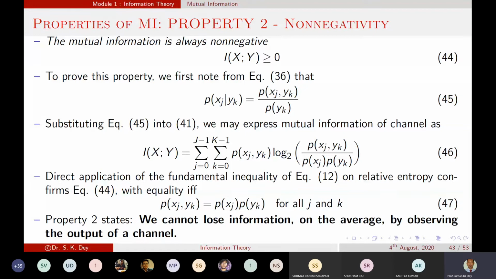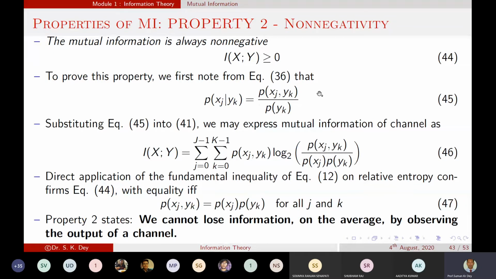So to prove this, what can we do? We can take the joint probability. From the joint probability, which is equation 36, we can write this term. According to the joint probability, what is the definition of the joint probability? P of xj comma yk equals P of xj given yk into P of yk. So from there we can